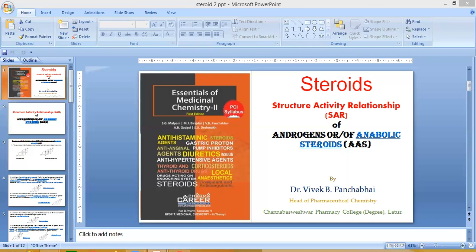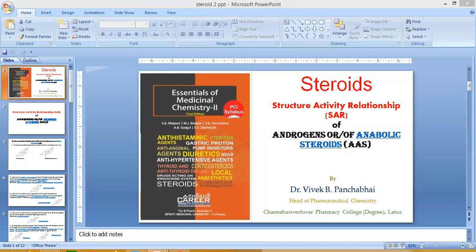Examples are drostanolone, oxymetholone, danazol, stanozolol. These are the structures. Here, the hydroxymethylene moiety is substituted at the C2 position, or a methyl substitution, or fused rings.